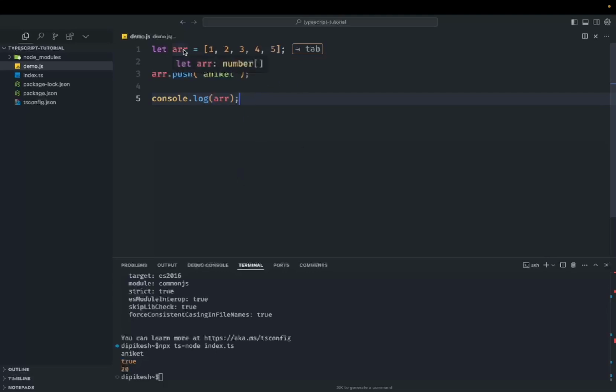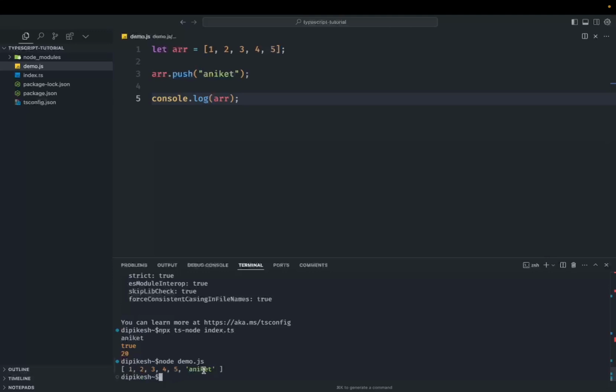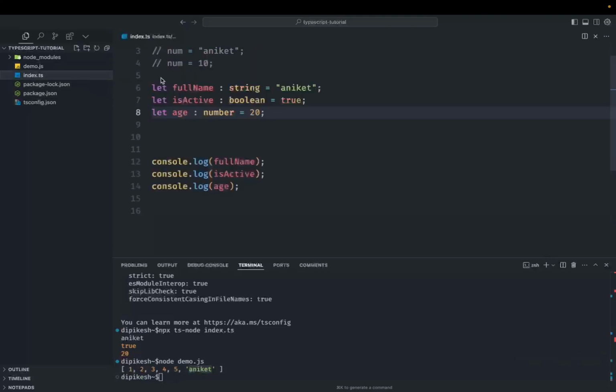But let's say you want this array to always be of number type. JavaScript is not taking care of that. If we run this, index.demo.js, you can see that a string is being pushed here, but we don't want that. During the development phase, there are many things where we want certain things to only store a number or a string. So for that purpose, we can assign the type here.